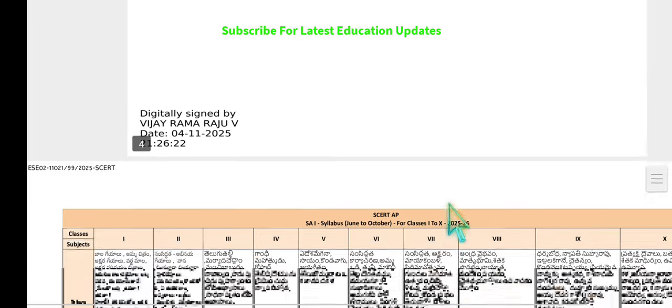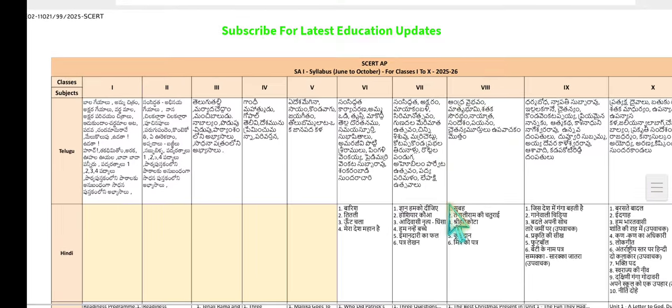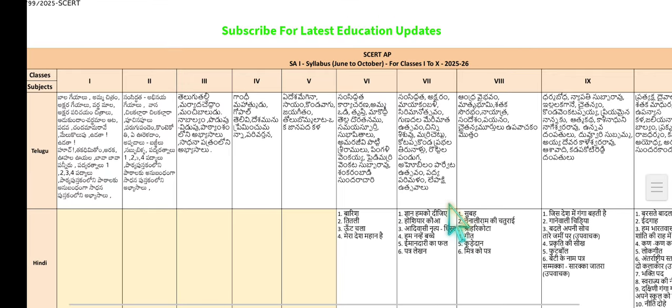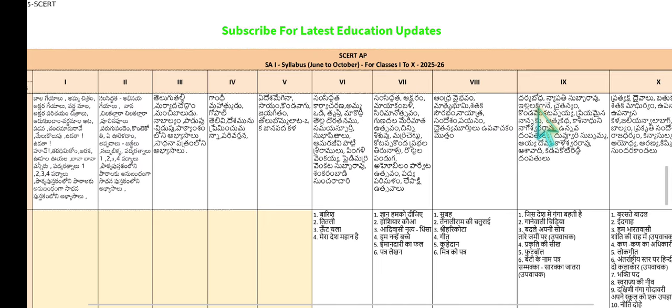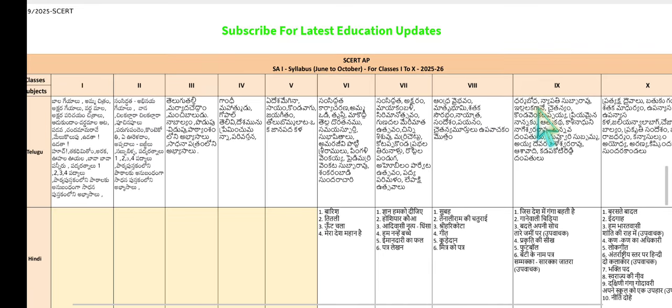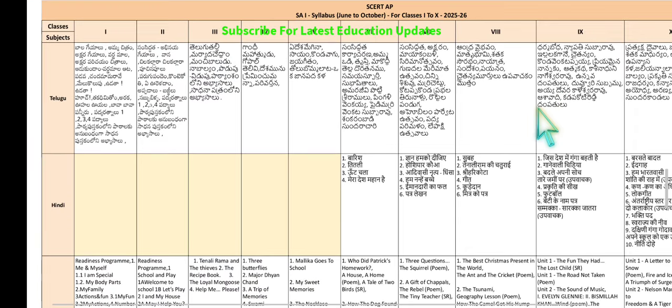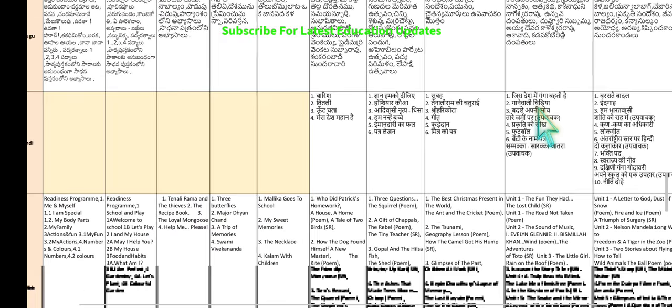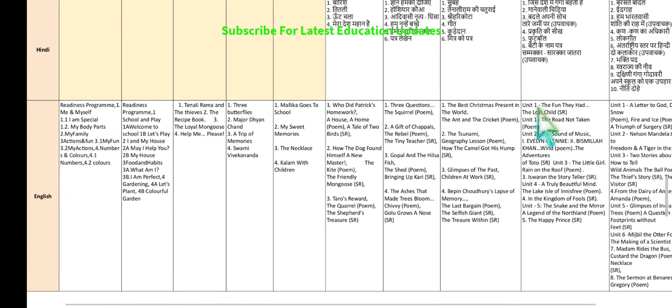Now let us look at the syllabus of the SA-1 examination. So here you can see the first column represents classes, the second one is subject, and then the subject-wise syllabus for classes 1 to 10. So look at the Telugu syllabus, followed by Hindi, followed by our favorite English subject.